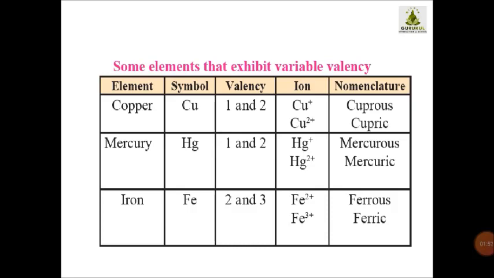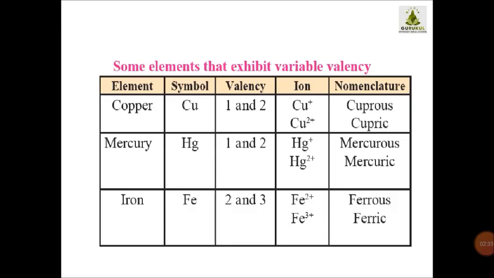See students, copper, symbol Cu. Its valency is either 1 or 2. When its valency is 1, meaning only Cu+, then we call it cuprous. And when its valency is Cu2+, we call it cupric. So we have compounds like cuprous oxide and cupric oxide. This is totally dependent upon the valency. When valency is 1, it is known as cuprous. When the valency is Cu2+, its name is cupric.